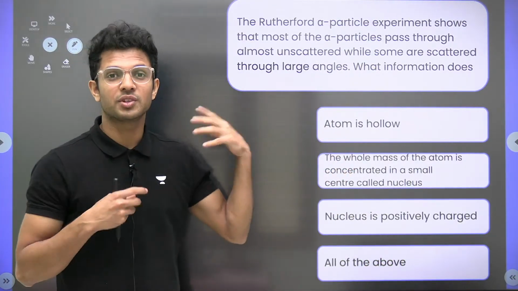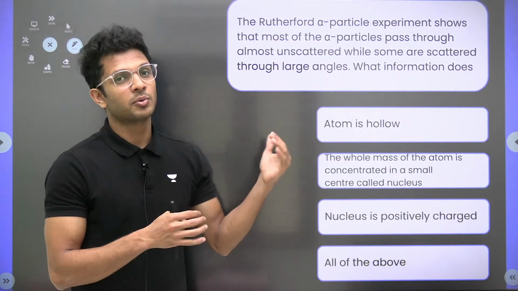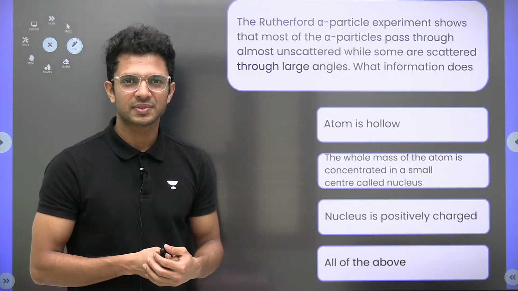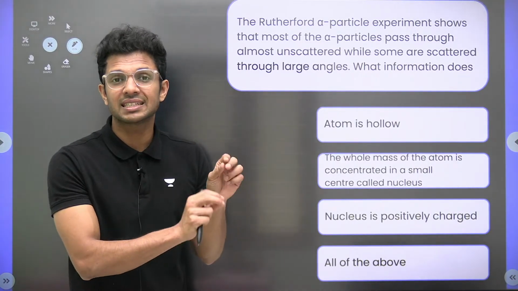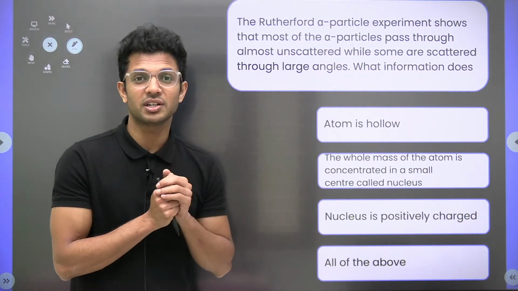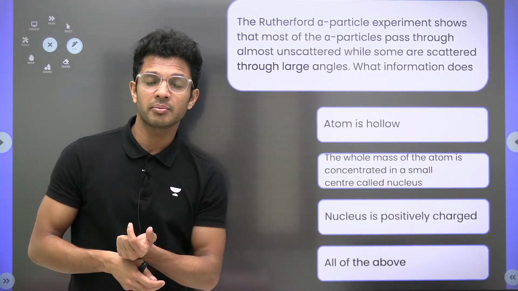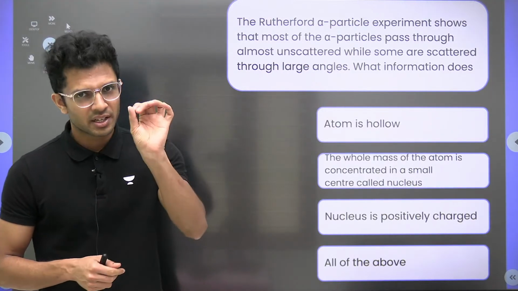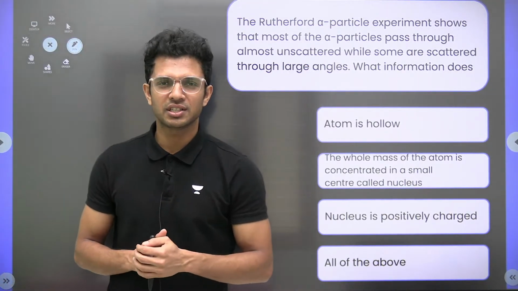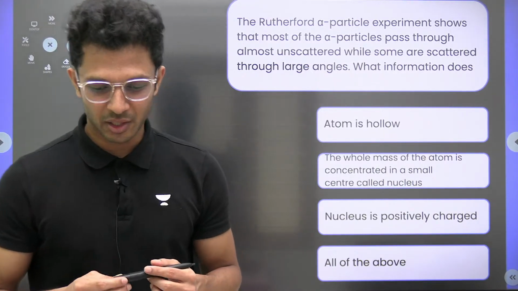It is because most of them are moving straight because the atom is mostly vacant. Some of the particles are deviating because the positive charge is concentrated in a very small region, and very few among them are rebounding back because the mass of the entire atom is also localized to a very small region. Will we think in all this way? Never, I don't think so.